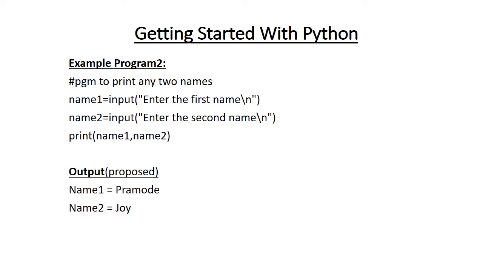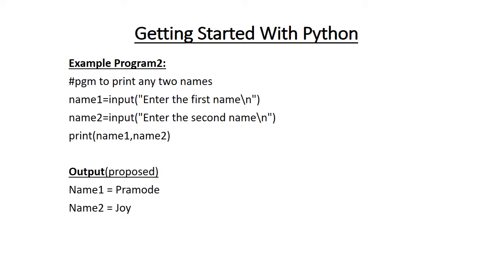That means when you run this program, when you press F5, you will get 'enter the first name' and the cursor will be down. That means below that you have to enter the first name, not in the same line. So name1 is equal to input enter the first name, name2 is equal to input enter the second name, and print name1 comma name2.